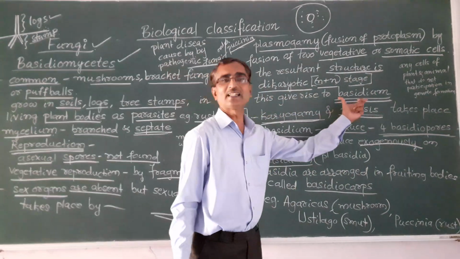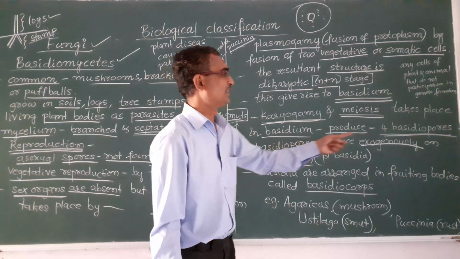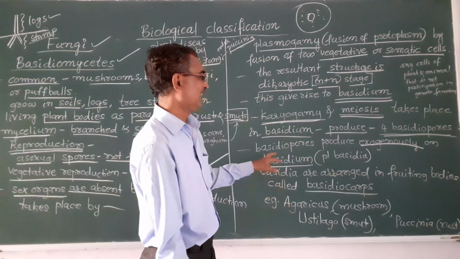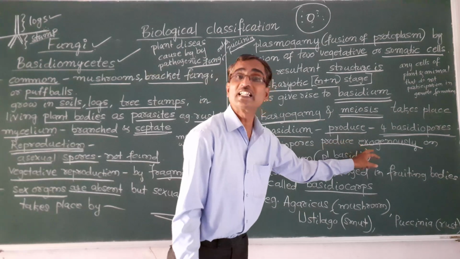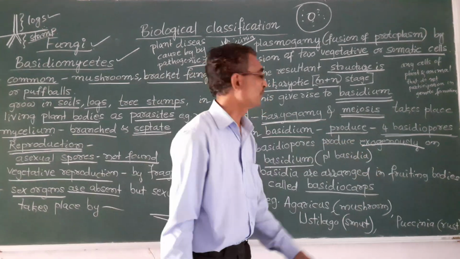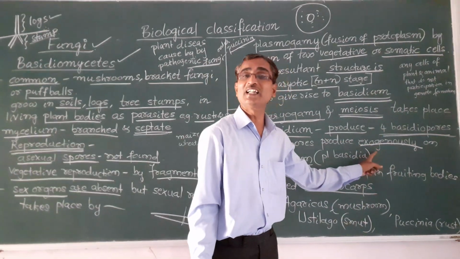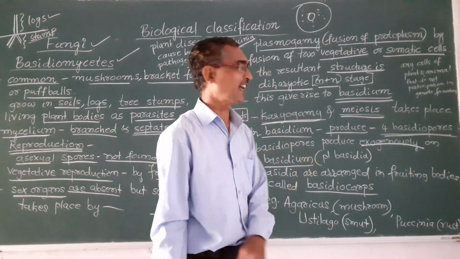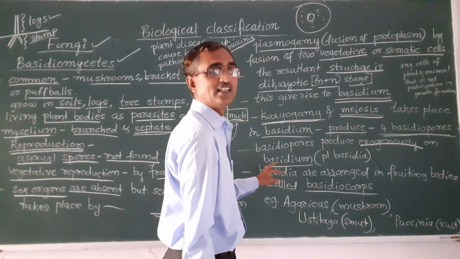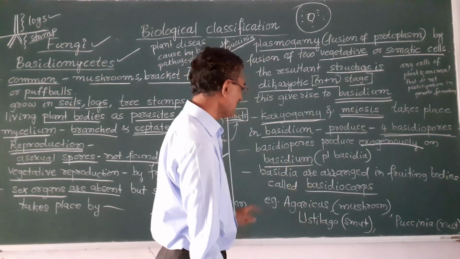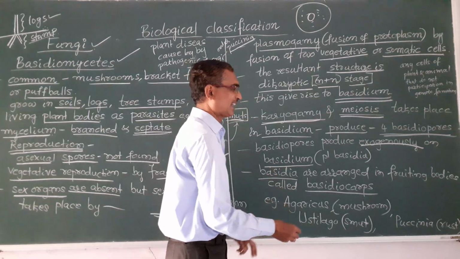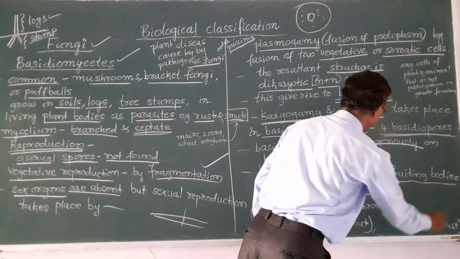Basidium is a structure here, and basidiospores formed due to meiosis are produced exogenously. I have already told you the meaning of exogenously in the last class. Exogenous means external, or outside of the basidium.